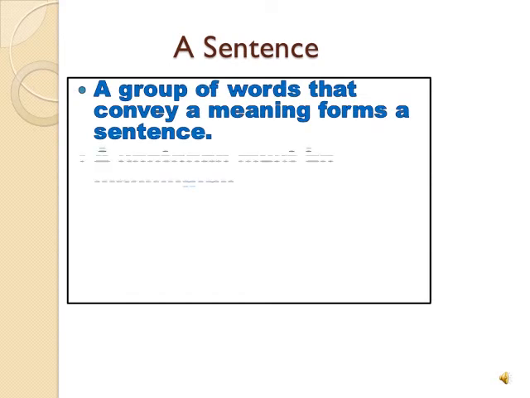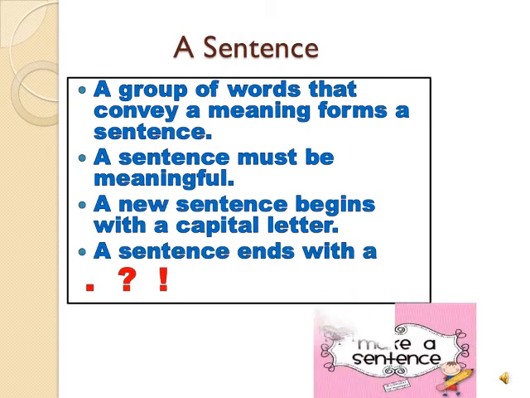What is a sentence? A group of words that conveys a meaning forms a sentence. A sentence must be meaningful. A new sentence begins with a capital letter. A sentence ends with a full stop, question mark, or an exclamation mark. So, a sentence should make sense. It should be meaningful. A new sentence always begins with a capital letter, and we always end a sentence with a full stop, question mark, or an exclamation mark.